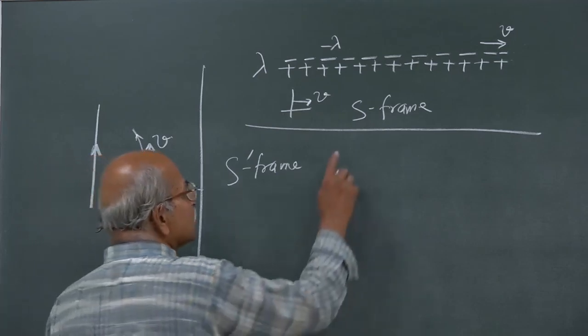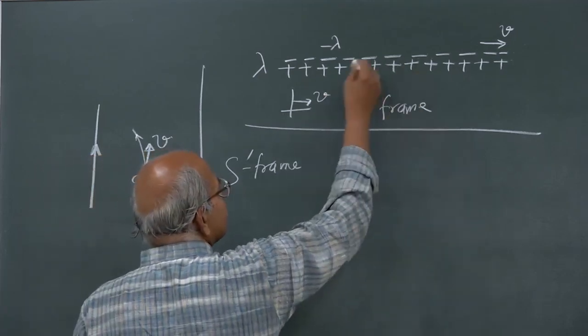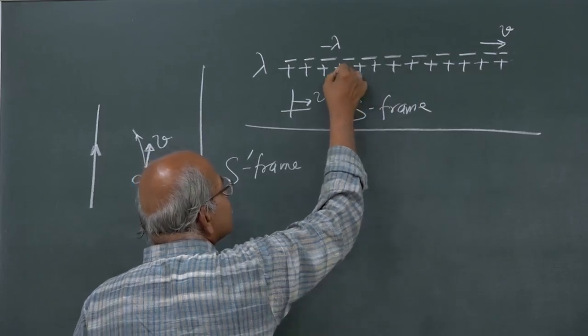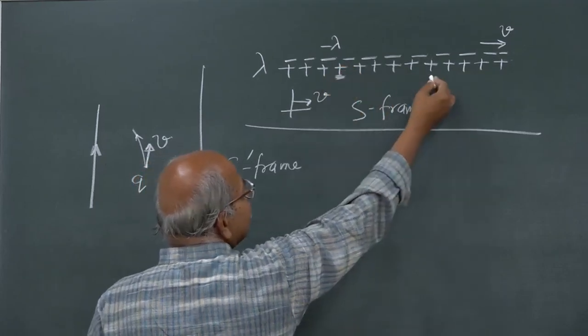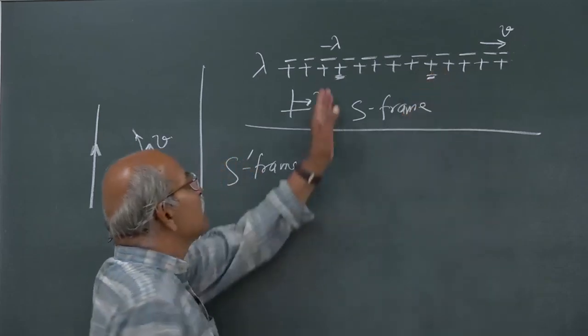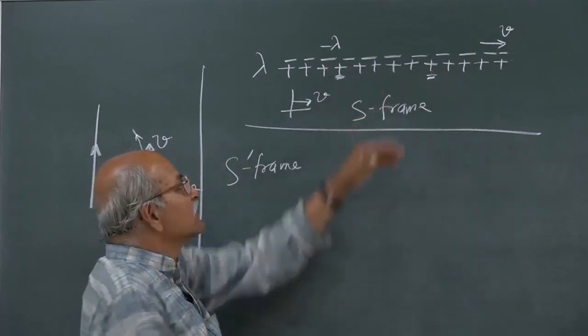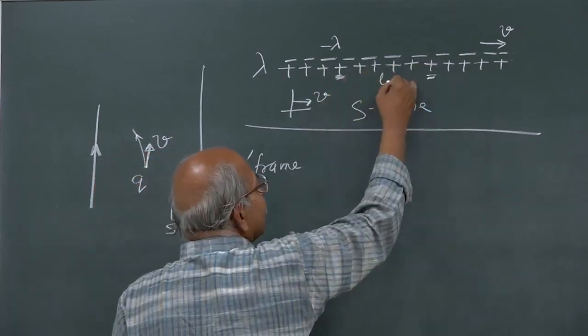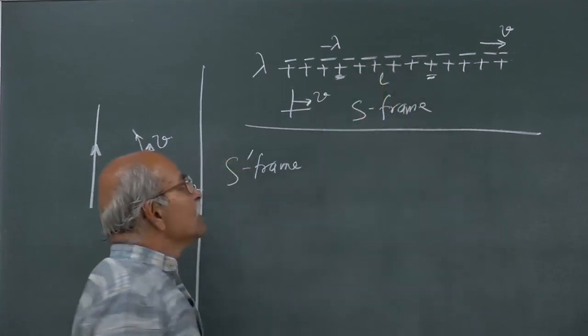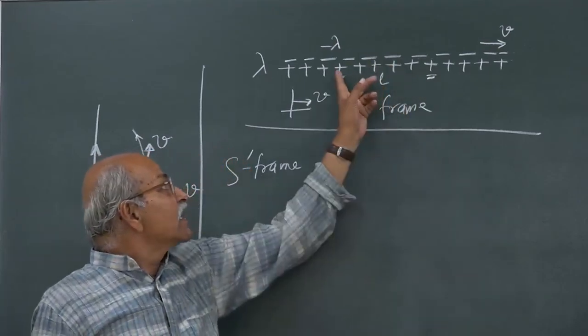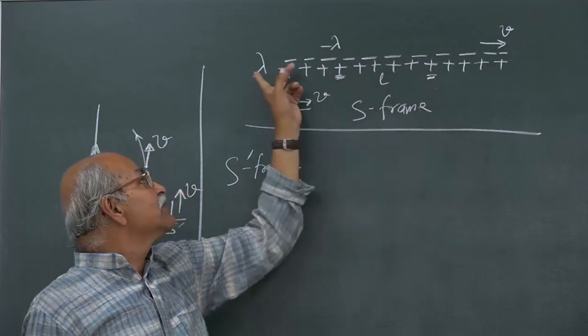Take 2 points, start with the positive line charge, put 1 point here and 1 point here with some length in between, and this length is, let us say, L. Now, how much is the charge between these two? That is lambda times L.